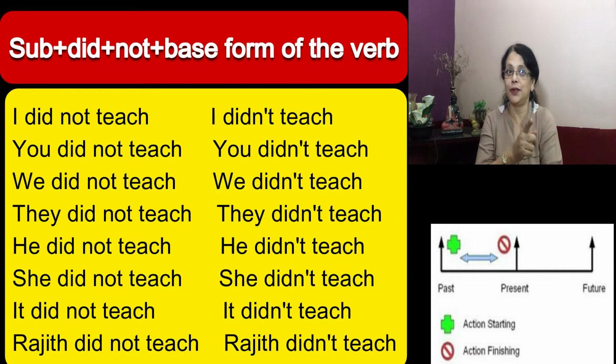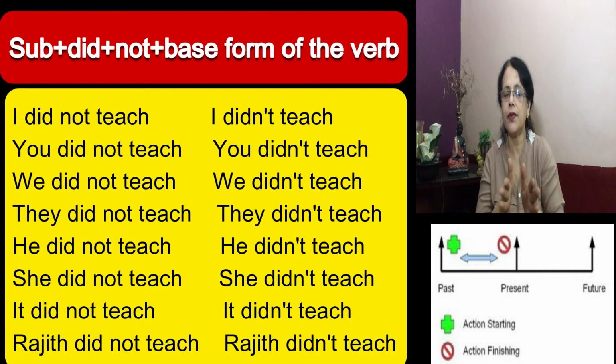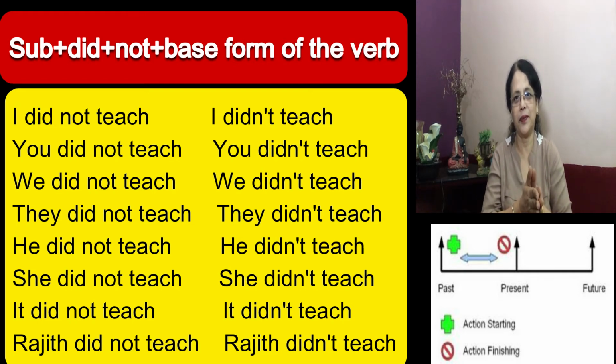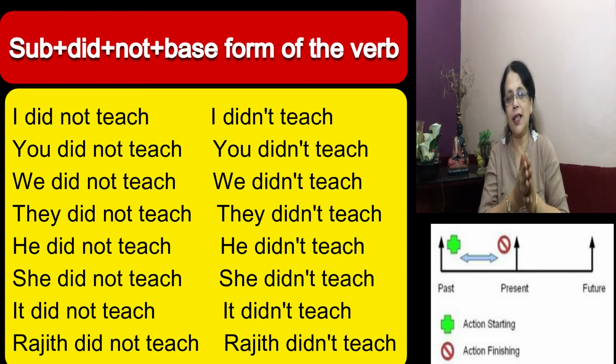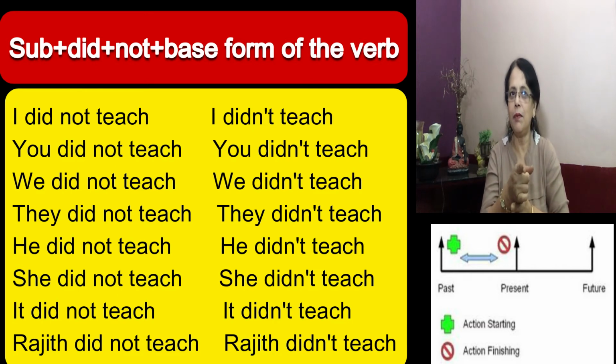Basic form of the verb. Listen to it carefully. It's not the past form of the verb. It's the basic form of the verb or the present form of the verb. Let's look at one positive sentence and then we will change it. I taught. Negative will become I did not teach. Okay? Look at the verb, it has changed. In the positive form it is taught, but in the negative form it has become teach, and we have added did. Did is the auxiliary verb.